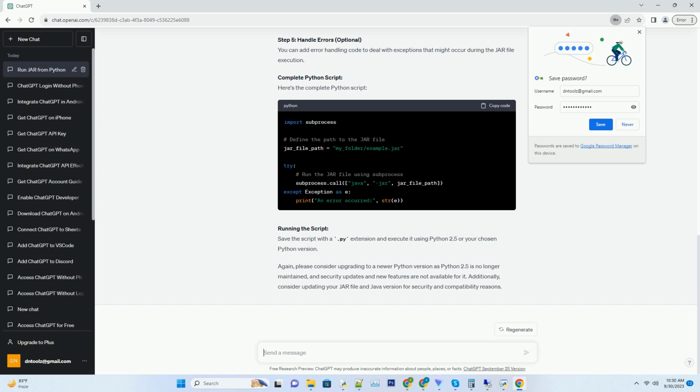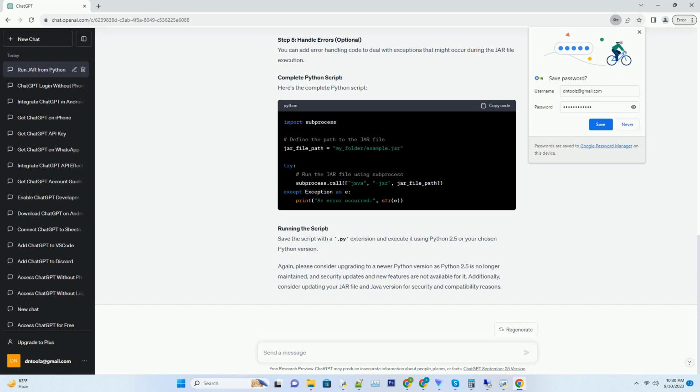Step 3. Define the path to the jar file. Specify the path to your jar file, relative to your Python script. In this example, we assume the jar file is located in a folder named my_folder.